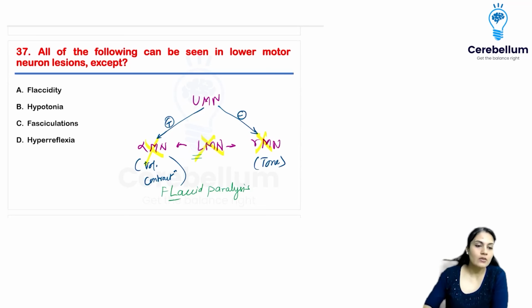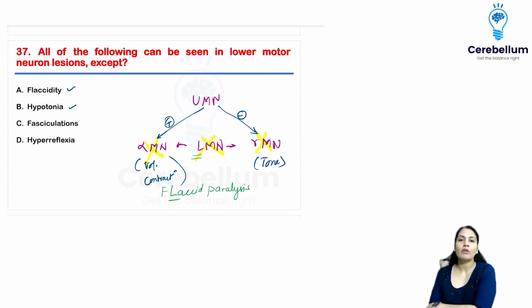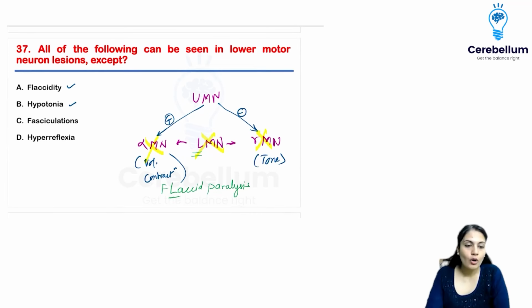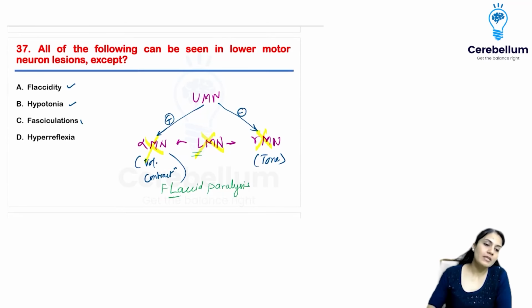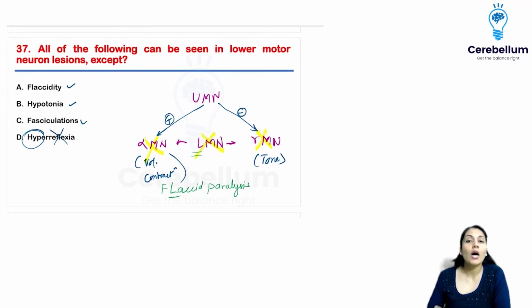So yes, the flaccidity will be seen, hypotonia will be seen, depending on the level of damage of the gamma motor neuron. Fasciculation, fibrillation will be seen. Please remember, if you have low tone, there will be hyporeflexia or areflexia. Hyperreflexia is a phenomenon in the upper motor neuron region, not in the lower motor neuron lesion.